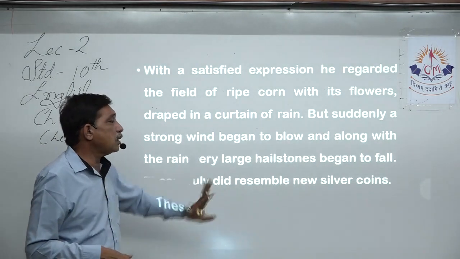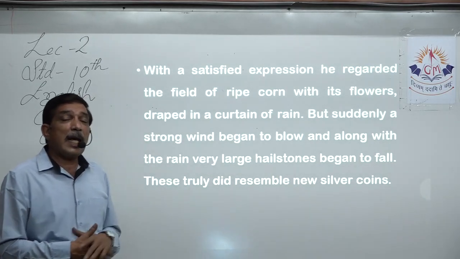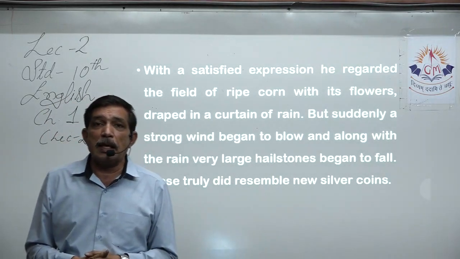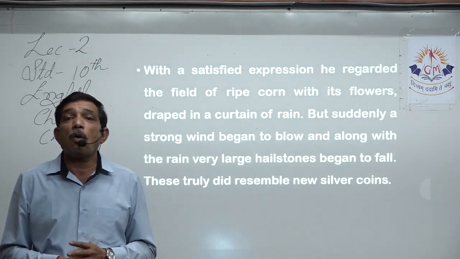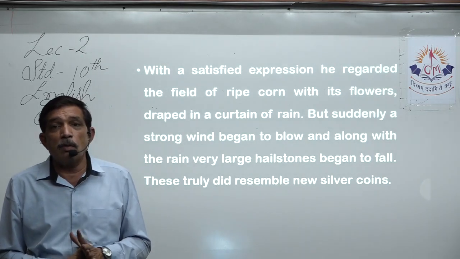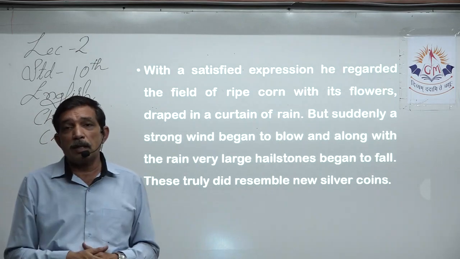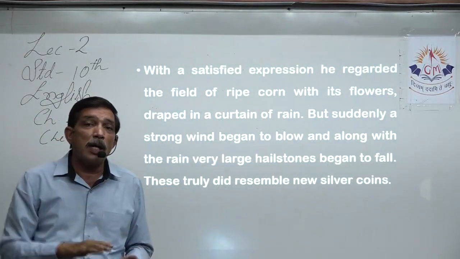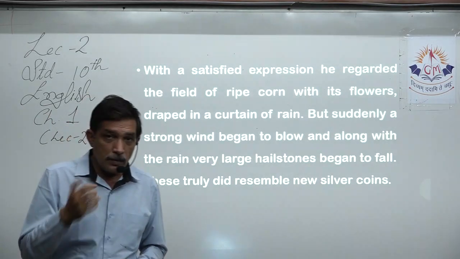These truly did resemble silver coins. In excitement Lencho was saying that these are not big raindrops, they are new coins. The big coins are like 10 cents and the smaller drops of rain are like 5 cents. Now this has turned into reality. The ice looks like silver.